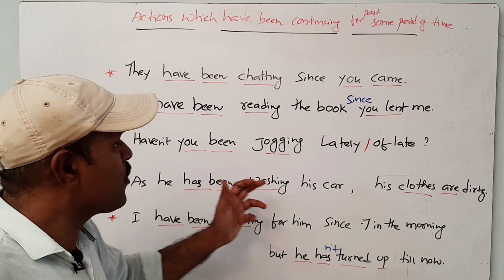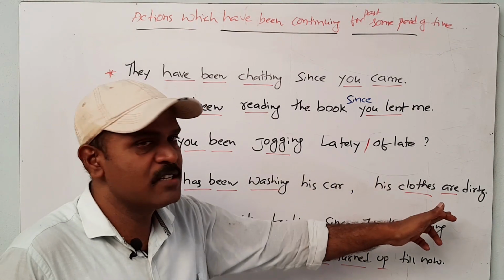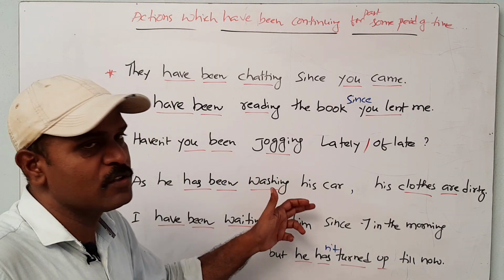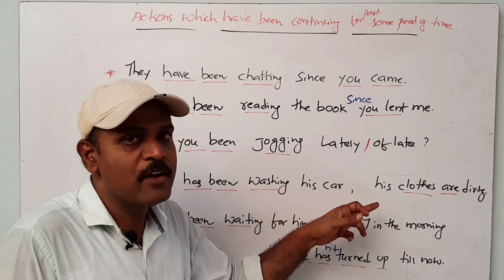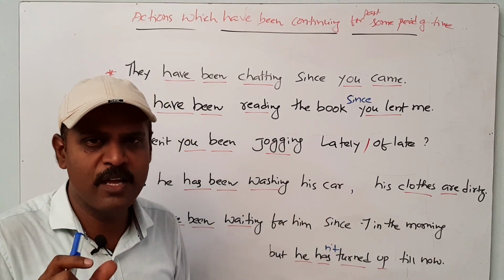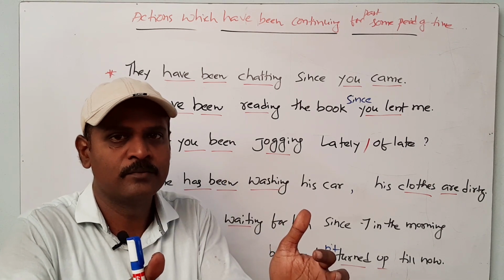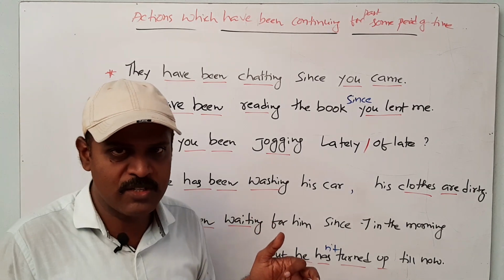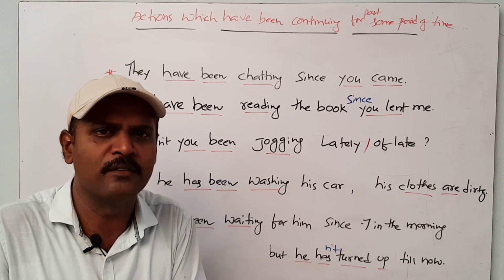As he has been washing his car, his clothes are dirty. His clothes are dirty is in simple present. Has been washing his car, present perfect continuous tense. But here I don't mention any specific point of time or period of time. But you have to understand, as it is being used in present perfect continuous tense, the action may have started in the past, now it is going on.